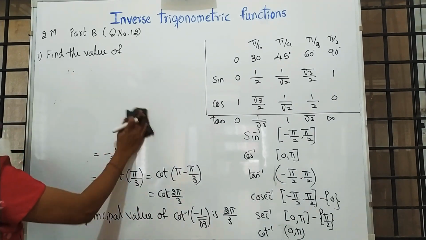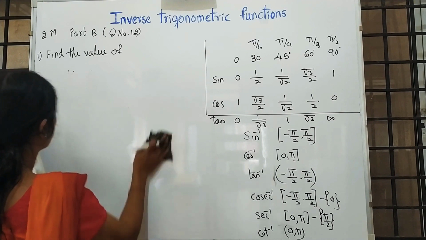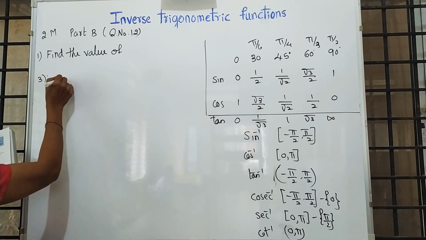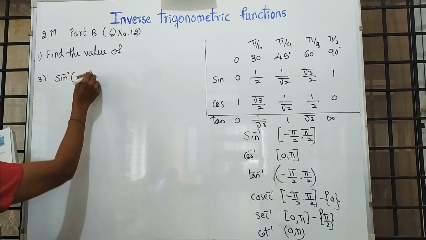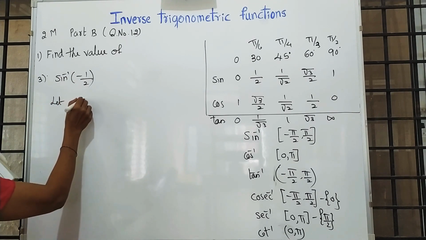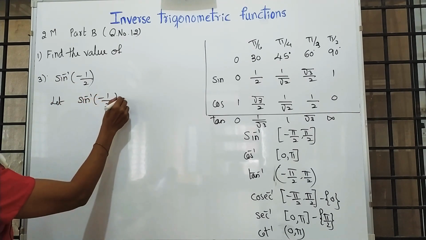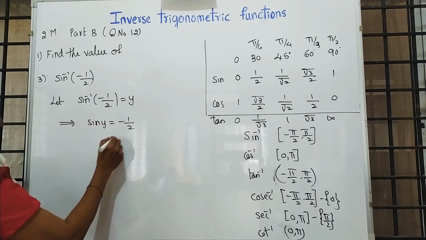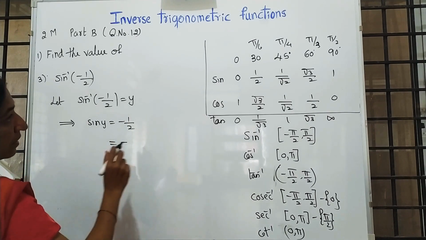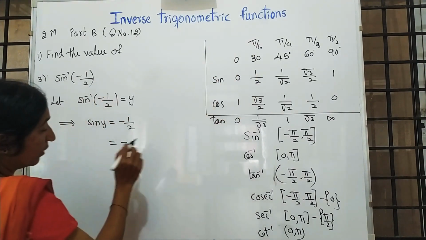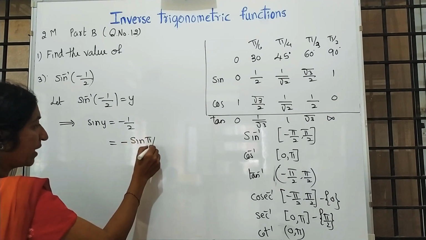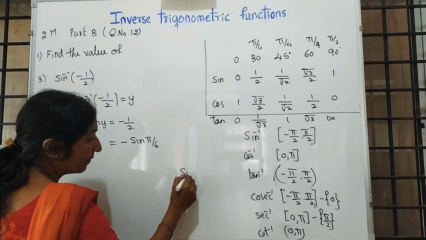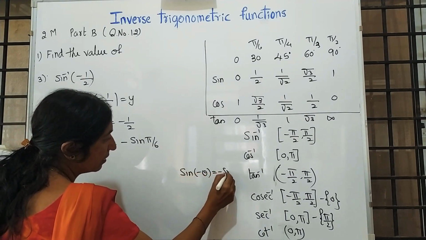Moving to the third one: sin inverse of minus 1 by 2. Let us take sin inverse of minus 1 by 2 as y, which implies sin y is equal to minus 1 by 2. Refer to the table, keep the minus as it is. For what value of sin do you get 1 by 2? Pi by 6. It should lie between minus 90 to plus 90 degrees. We know sin of minus theta is minus sin theta.